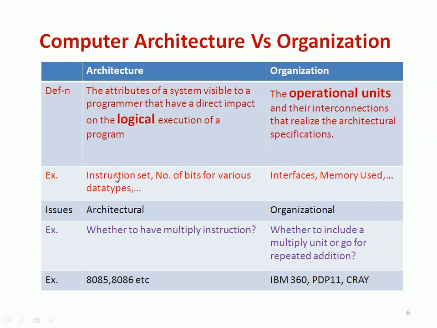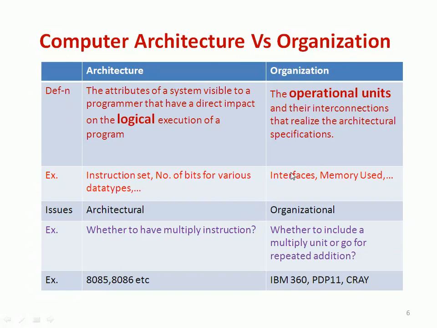Coming to architecture, examples are the instruction set, for example the 8085 has 72 instructions, and the number of bits for various data types. The word length of the computer may be 16 bit, 32 bit, 64 bit and so on, which varies from architecture to architecture.